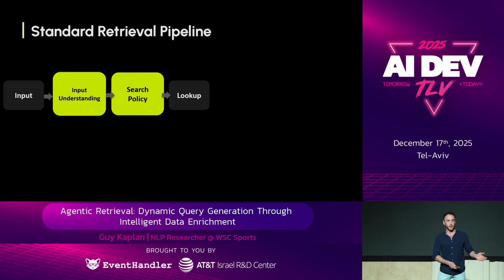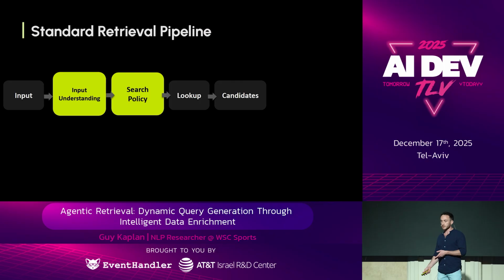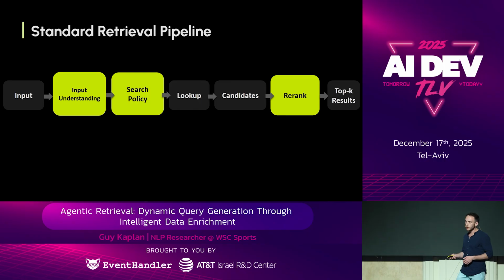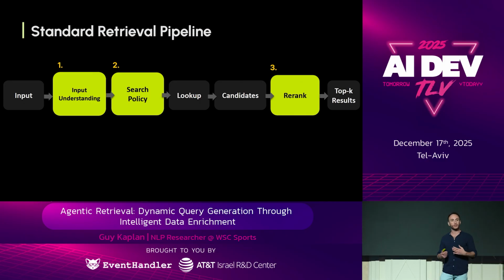It could be a vector database, it could be a relational database, doesn't matter. It gives us candidates. We then re-rank the candidates using some algorithm until we get the top K results as an output. So today I will show you how we changed these three stages into agentic workflows, trying to imitate human reasoning.